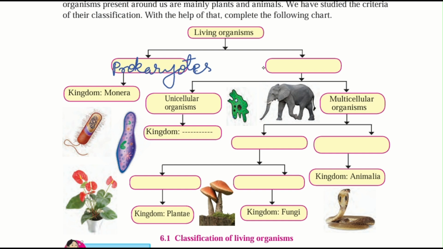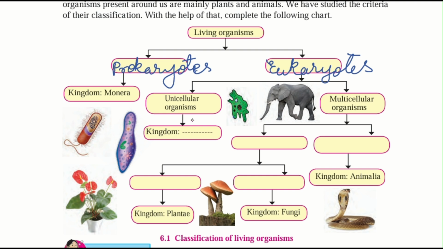Which are very much primitive and which are right now maybe not available or not seen yet. And eukaryotes are the modern species, you can say, where the nucleus is well defined, and in prokaryotes the nucleus is not well defined. In prokaryotes we have studied there are only unicellular organisms, that is kingdom Monera, and in eukaryotes there are unicellular organisms and multicellular organisms.